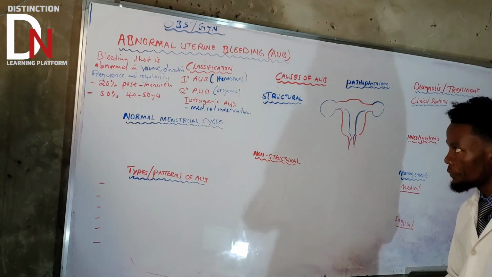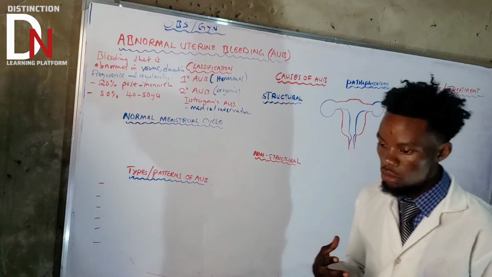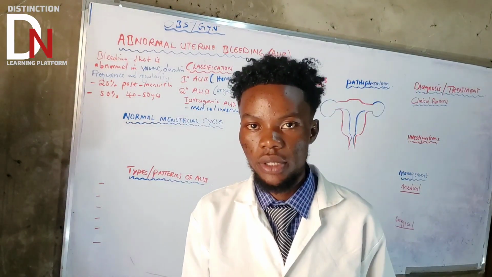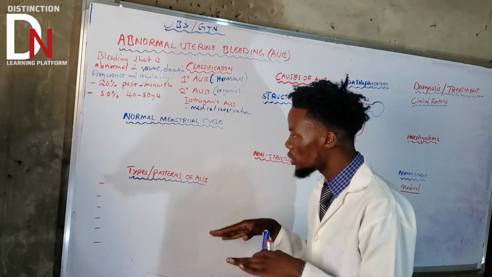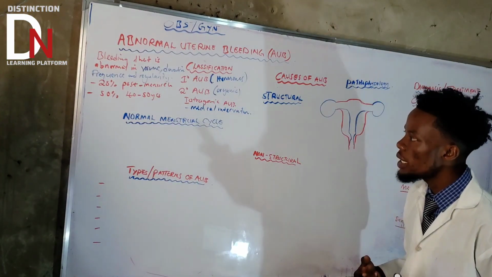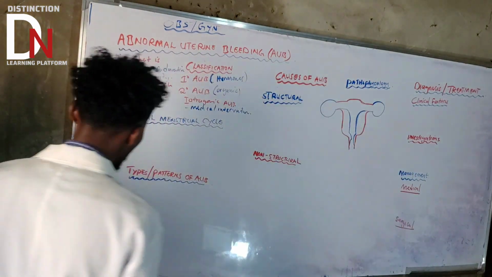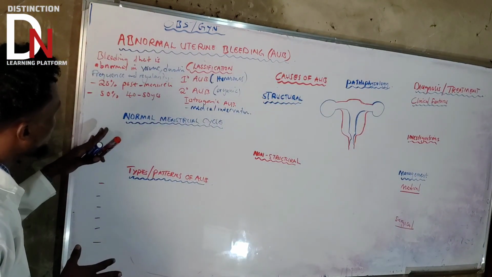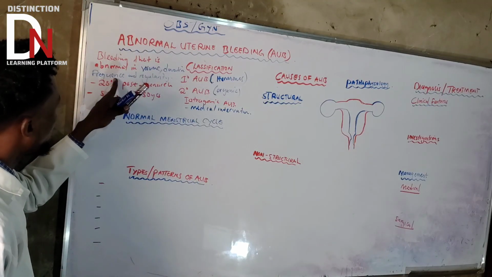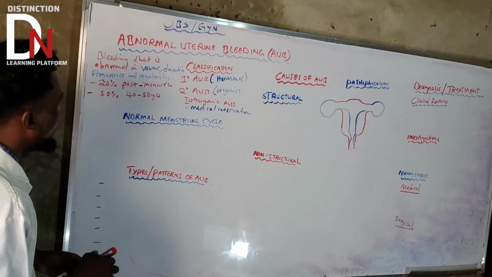Now, since we've understood the classification of AUB, let's understand the normal menstrual cycle. If we understand the normal menstrual cycle, we're able to talk about the patterns of AUB. The normal menstrual cycle depends on the volume, the duration, the frequency, and the regularity.